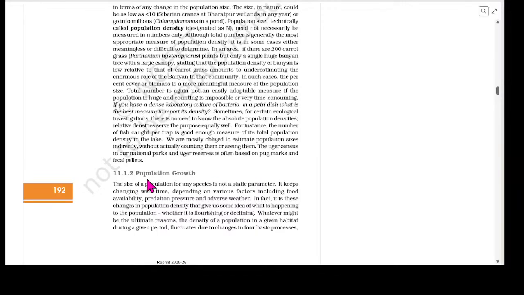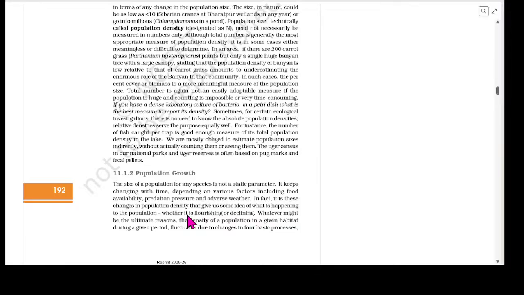Next topic, population growth. The size of a population for any species is not a static parameter. It keeps changing with time depending on various factors including the food availability, predation pressure and adverse weather. In fact, it is these changes in population density that give us some idea of what is happening to the population, whether it is flourishing or declining.